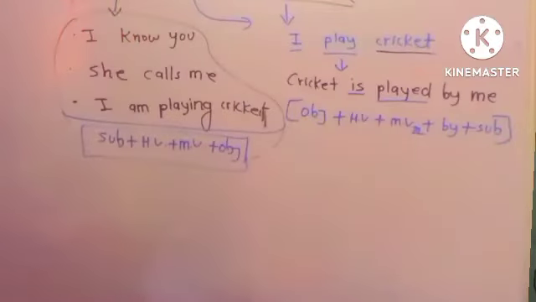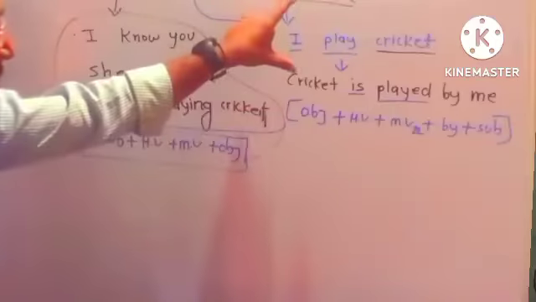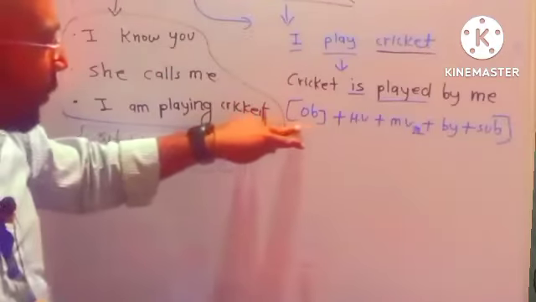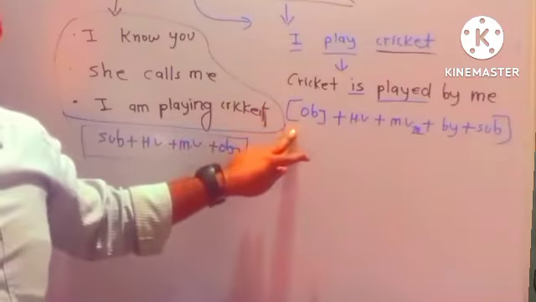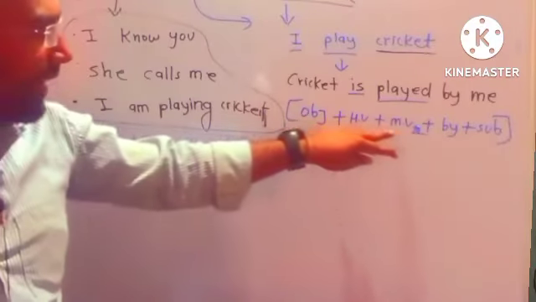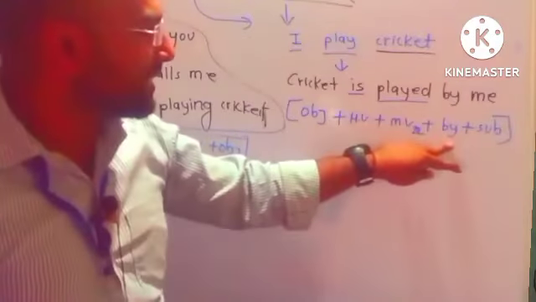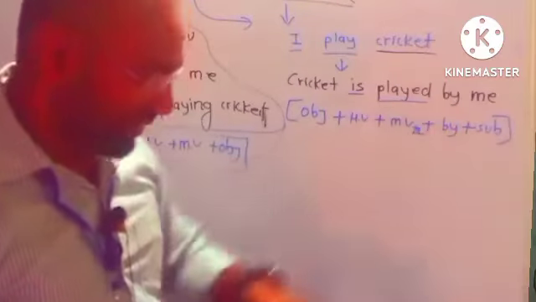Is this clear? This is the normal structure, the first structure of passive voice. First of all, we have to use object, then helping verb, then third form of main verb plus by plus subject.